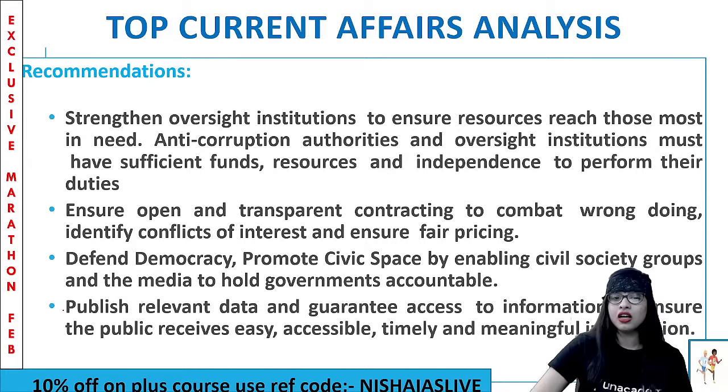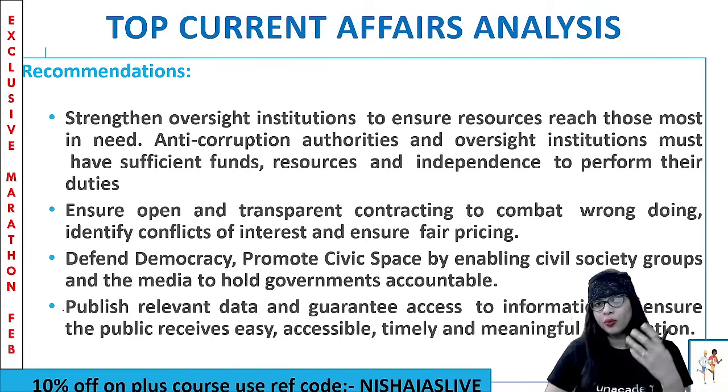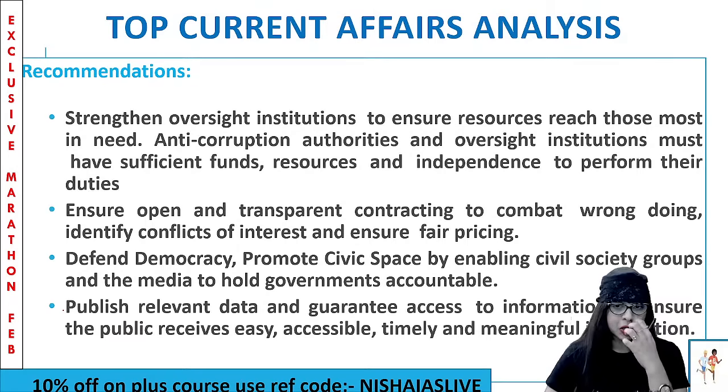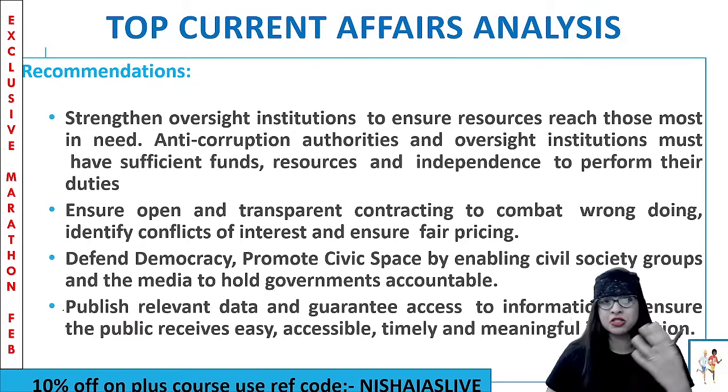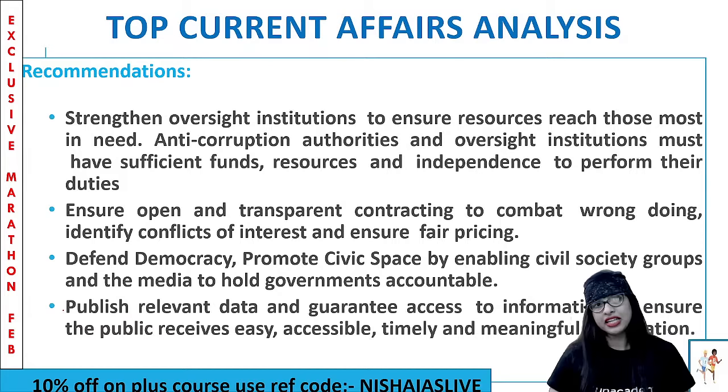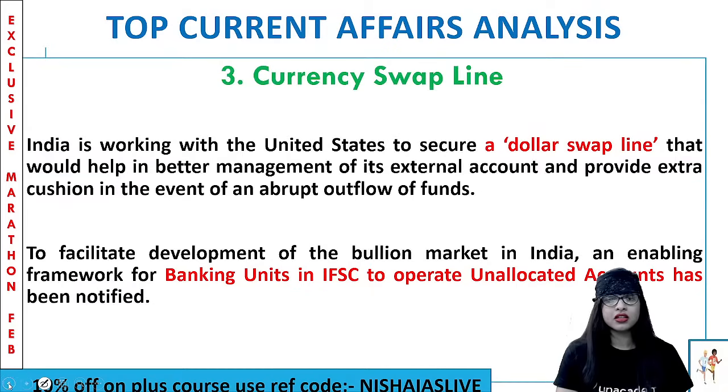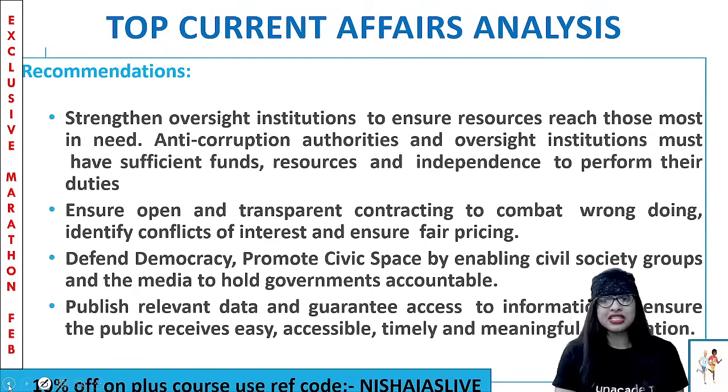And there should be access, or availability, to all the public data, or let's say there should be easy and timely accessibility to all the other perspectives without much difficulty. So these are the few recommendations that have been put forward. Clear? That's it. We are done with the second topic for the month of February. Any doubt?